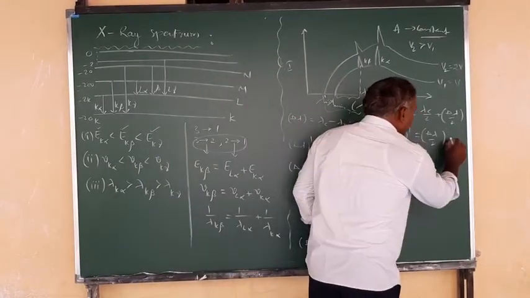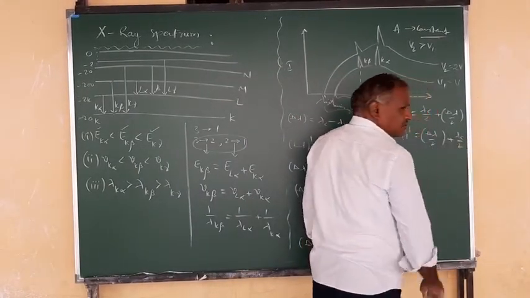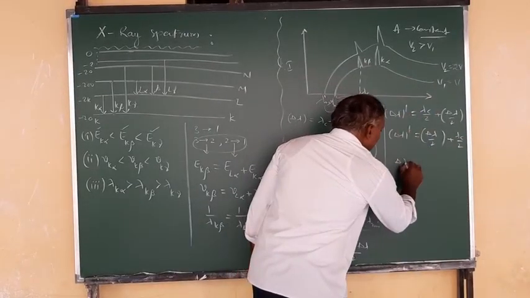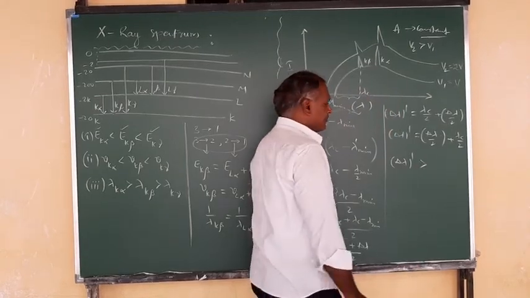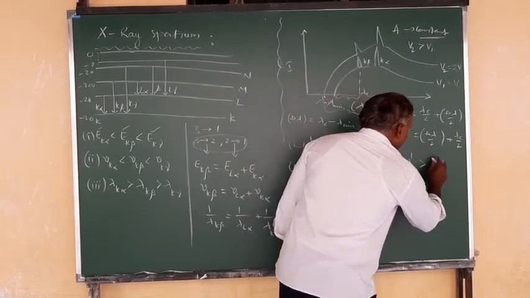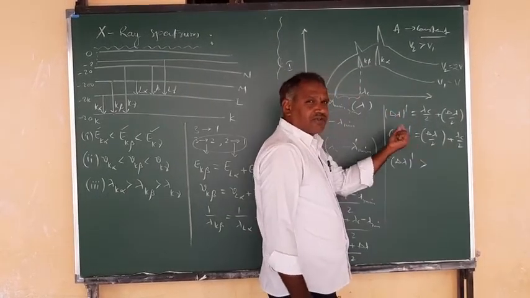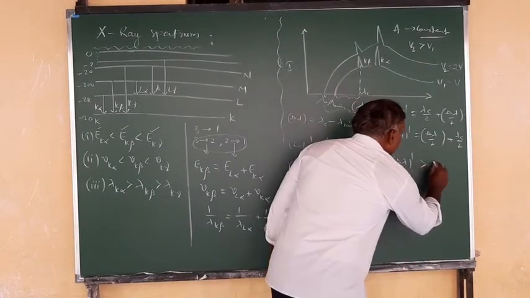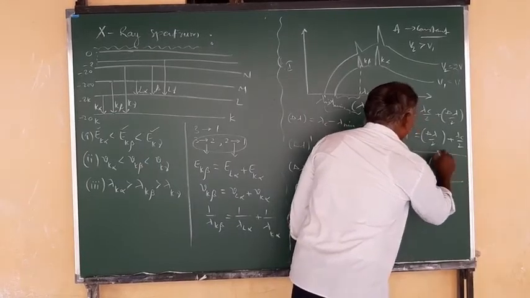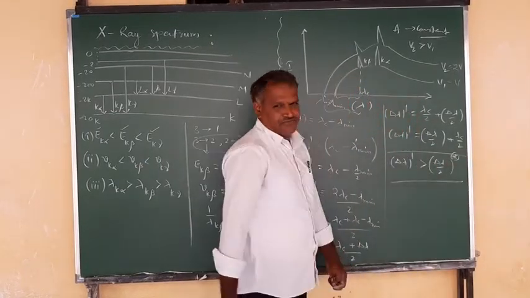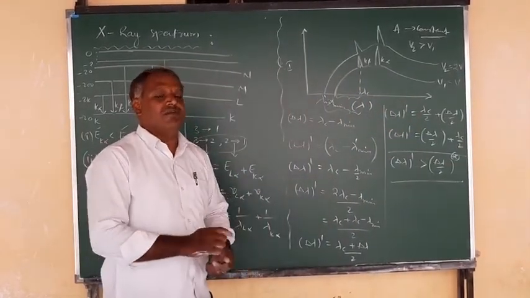But apart from that, it also has lambda C by 2. That means delta lambda dash is greater than delta lambda by 2. So don't take it as half, it is more than half.